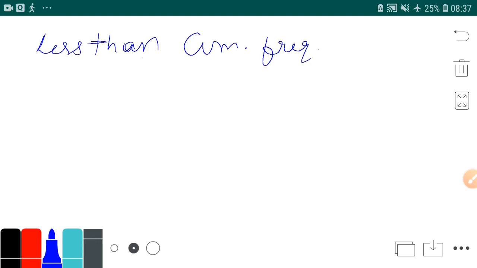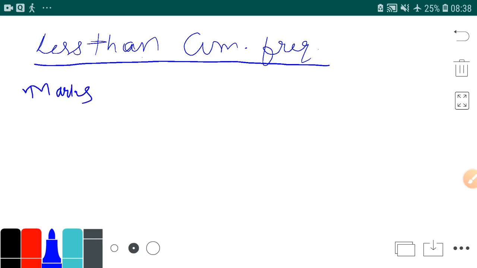Now what is this less than cumulative frequency? Let me take an example. Suppose there is a class in which marks are classified. Students have marks like this: either 0 to 10 marks, 10 to 20 marks, or 20 to 30 marks. Now the number of students, that is the frequency,